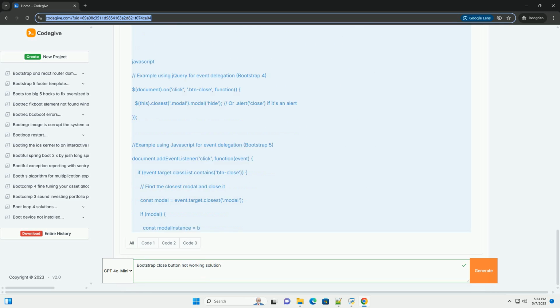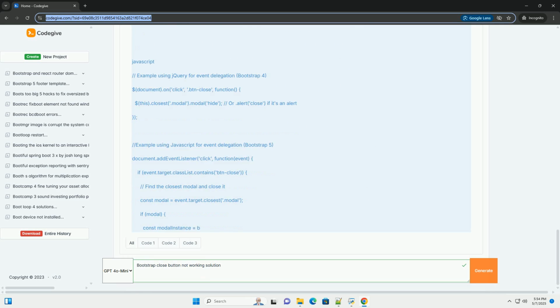Console errors. Examine the browser's console for JavaScript errors that might indicate conflicts. Look for errors that occur when you click the close button. Event listeners. Use your browser's developer tools to inspect the close button and see if any other event listeners are attached to it. You might have accidentally attached a custom click handler that's preventing Bootstrap's handler from running. In Chrome Developer Tools, right-click on the button, select Inspect, and then go to the Event Listeners tab in the Elements panel.